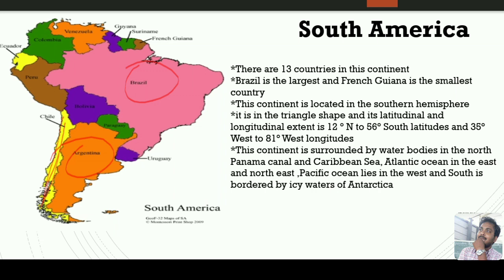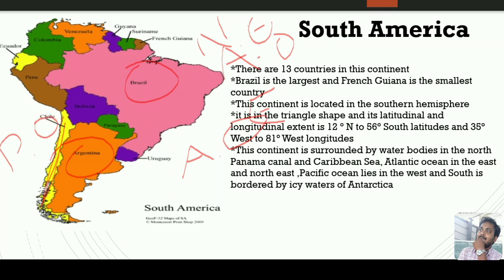What is surrounded by South America? South America is surrounded by many important water bodies. In the east, there is the Atlantic Ocean, and in the northeast also there is the Atlantic Ocean. When it comes to the west of South America, there is the Pacific Ocean.